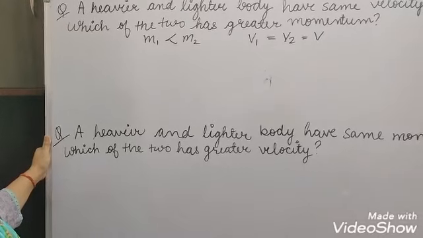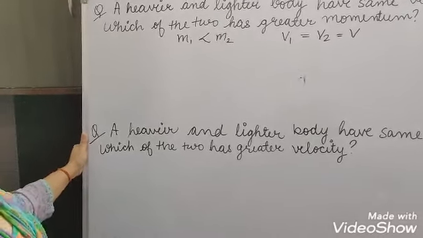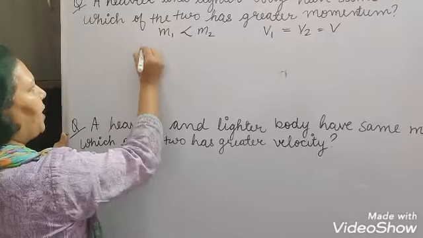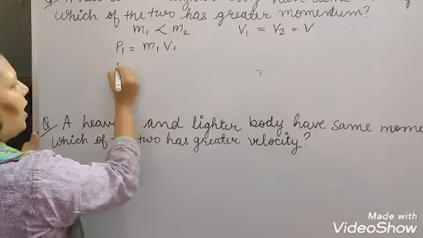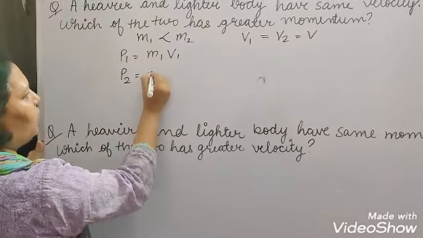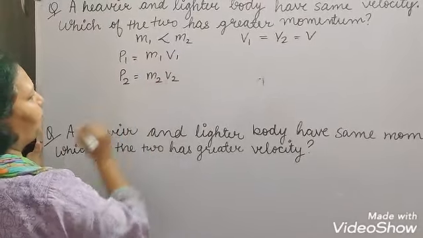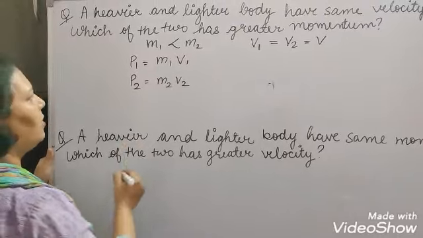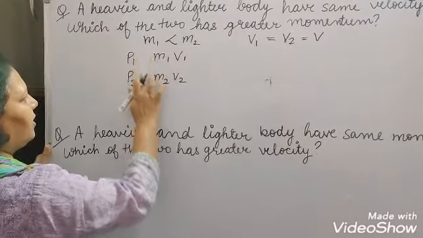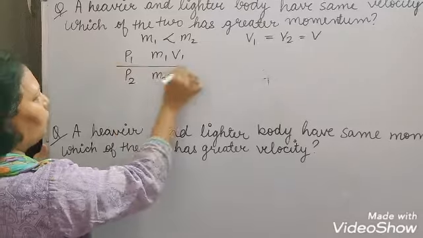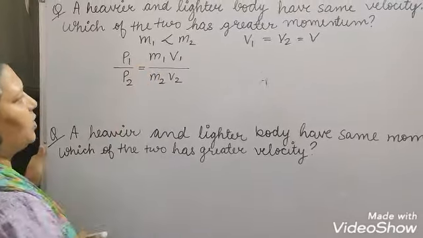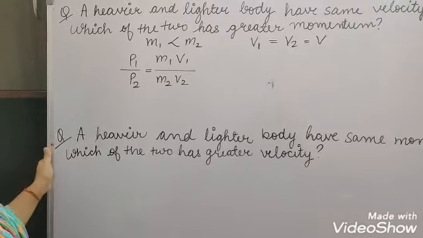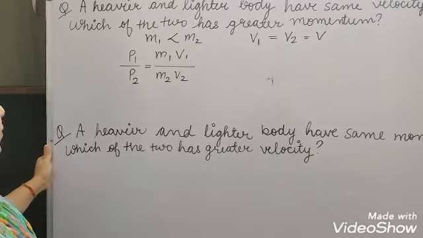Now we know by the formula of momentum, P1 is equal to m1v1 and P2 is equal to m2v2. If we take the ratio of these two, P1 upon P2 is equal to m1v1 upon m2v2.